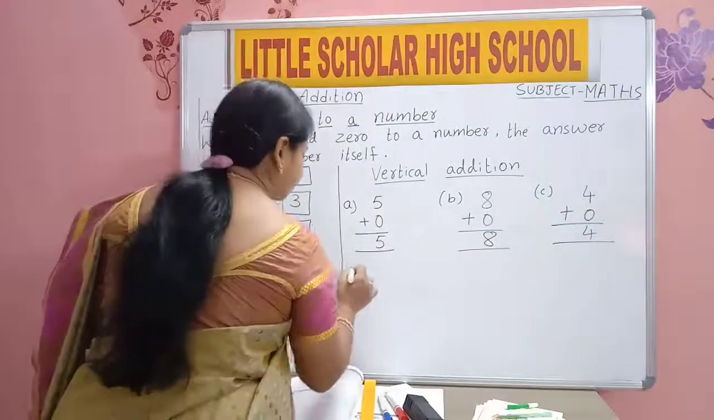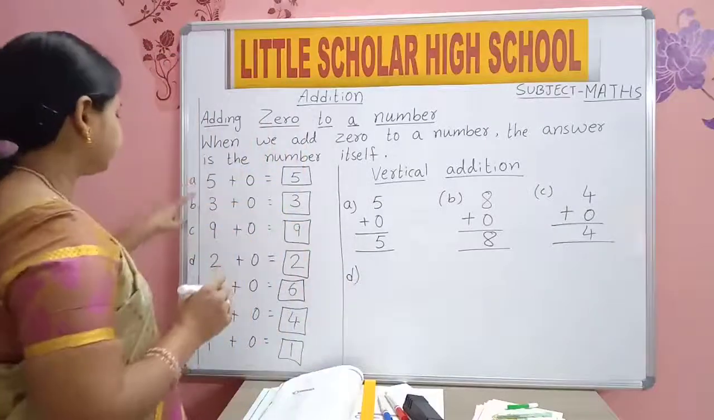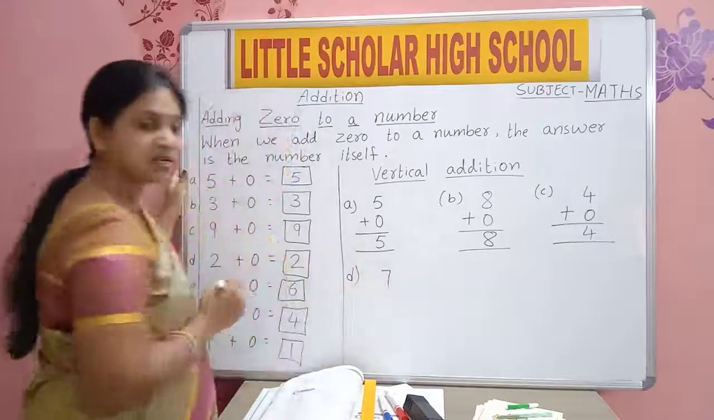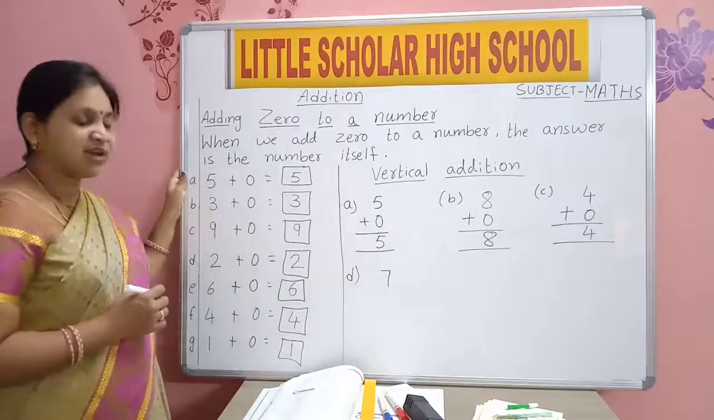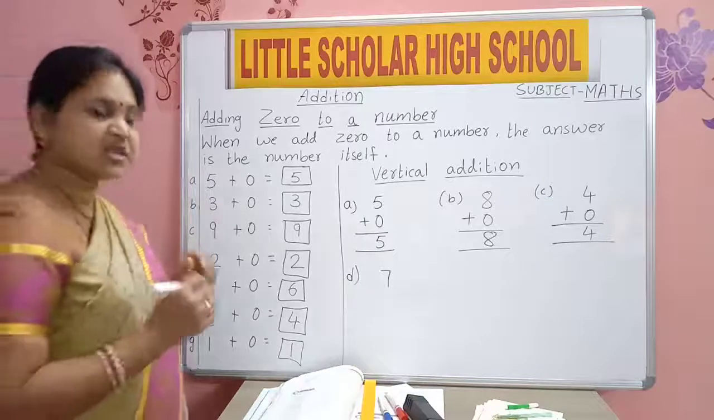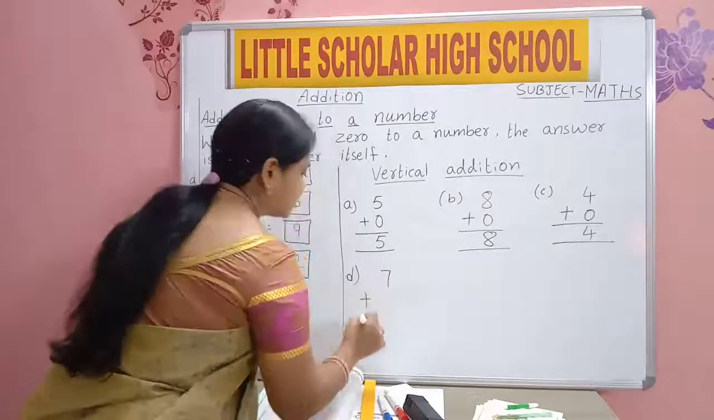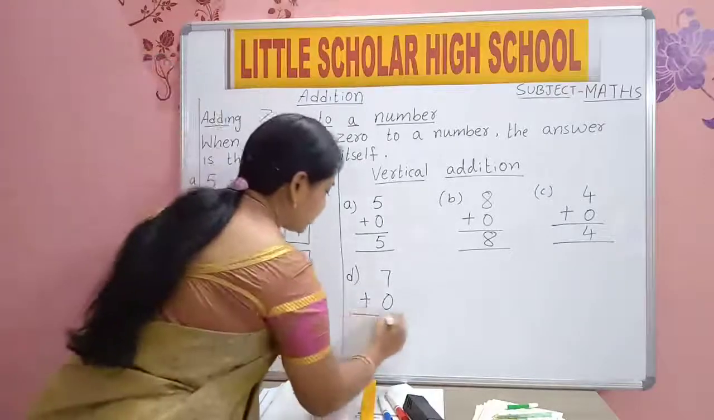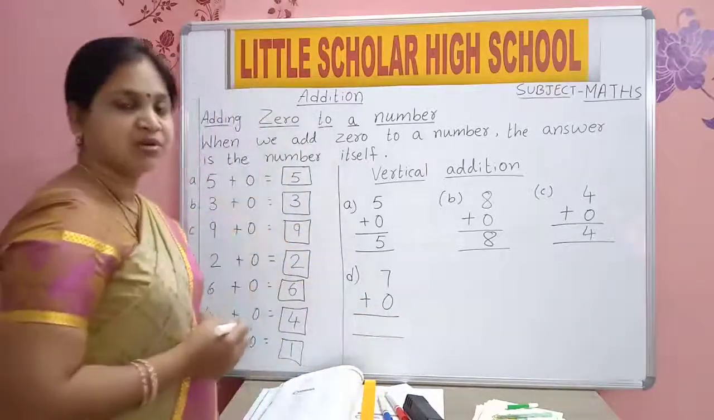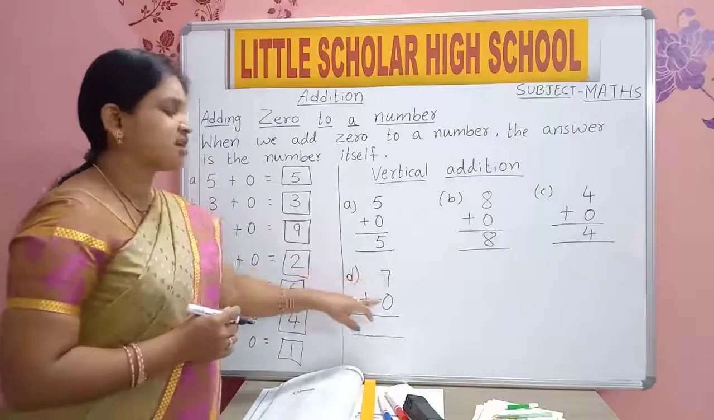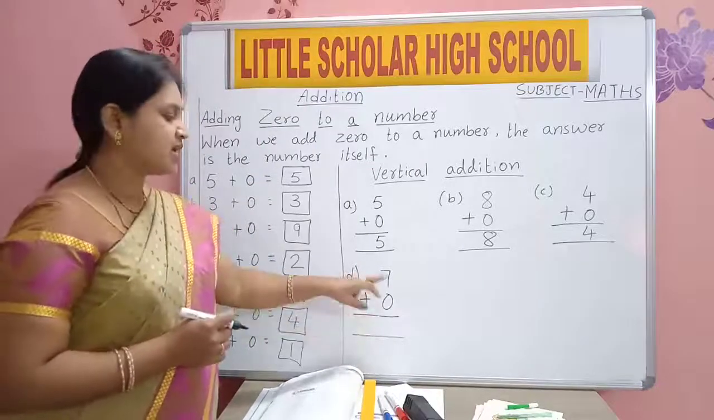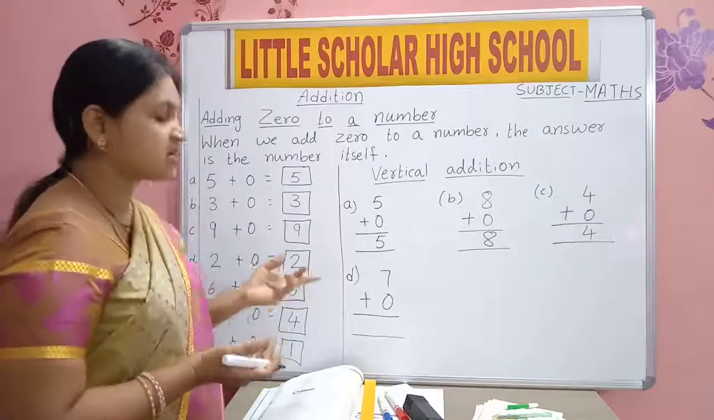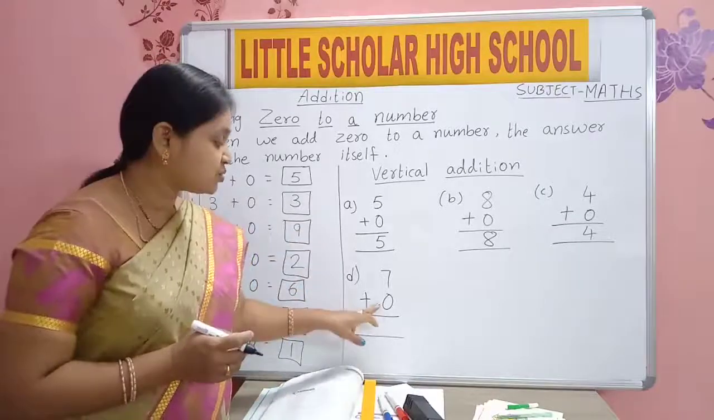Now next one, D1. Which number did we not write? Now read out which number is this? Number 7. Plus 0. Plus 0 is equal to how much? Now read out this question. 7 plus 0 is equal to how much? Give the answer.